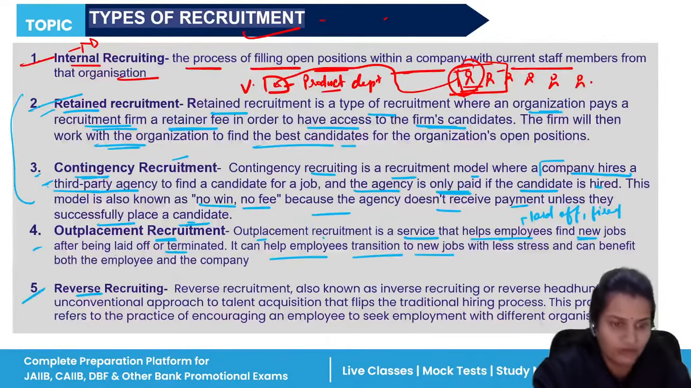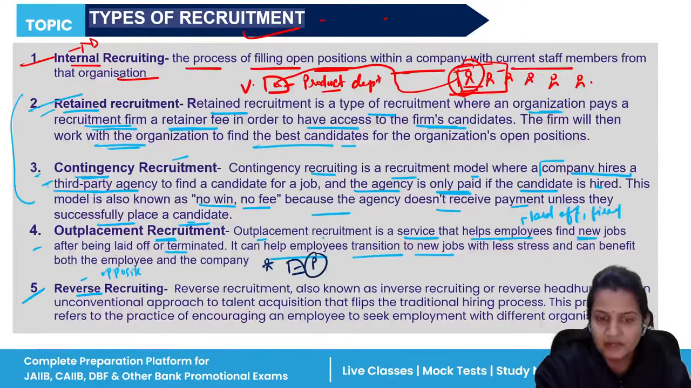Next is reverse recruiting. Reverse means opposite. So what happens in such a case? For example, in my company, a person is working in the product department. He is very active, very self-directed, very self-motivated. I know that this person may work in a better position.